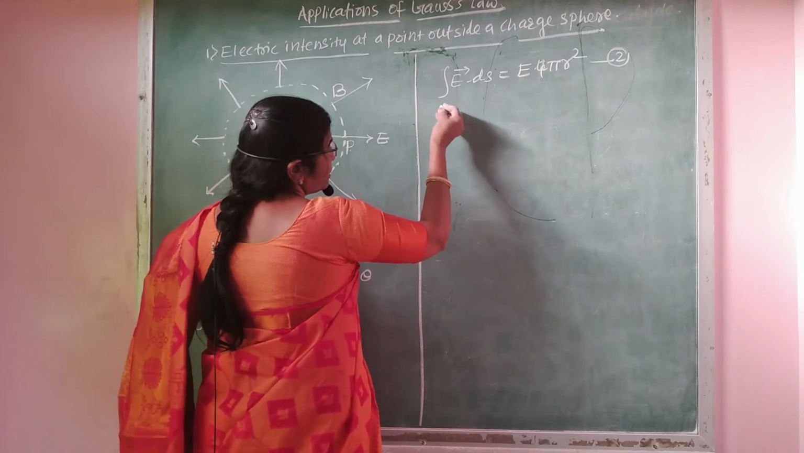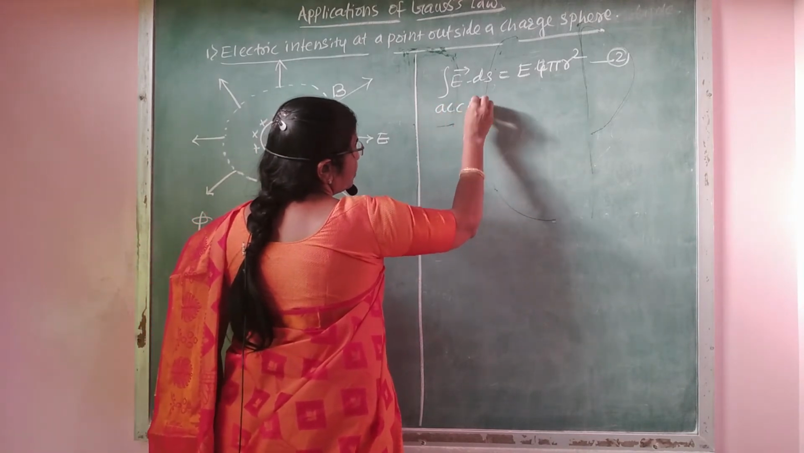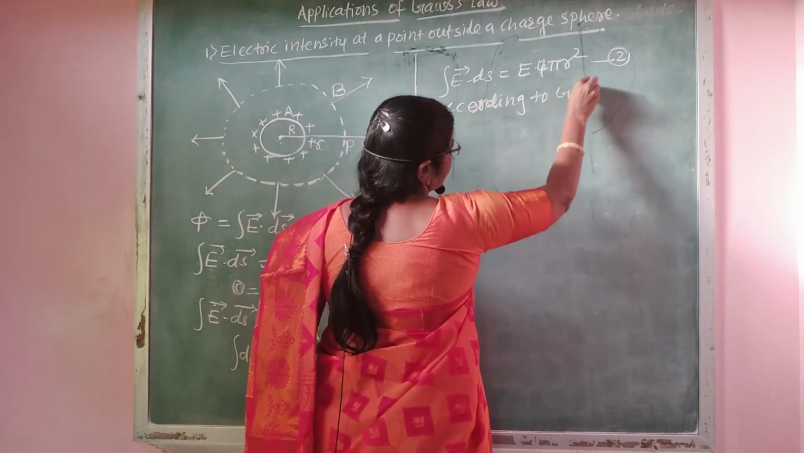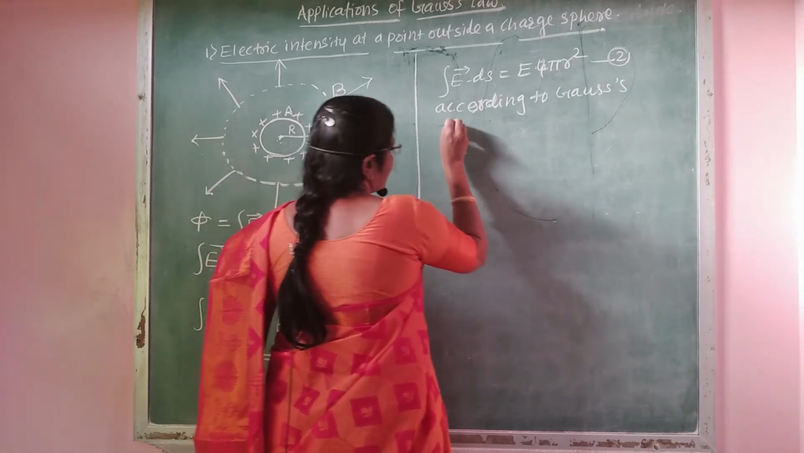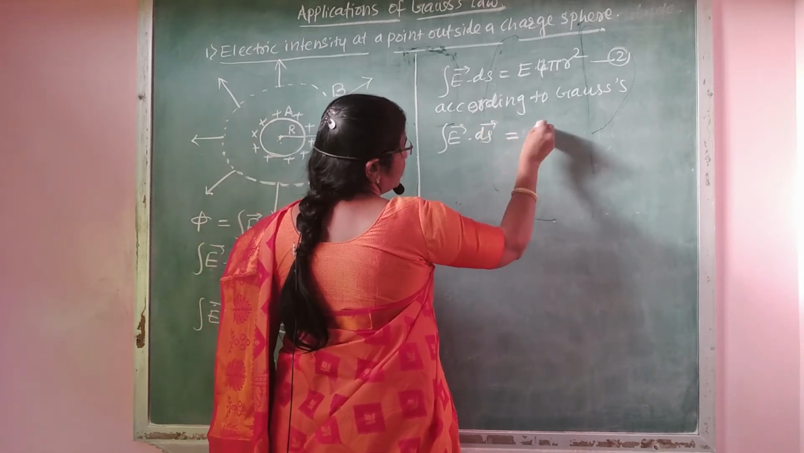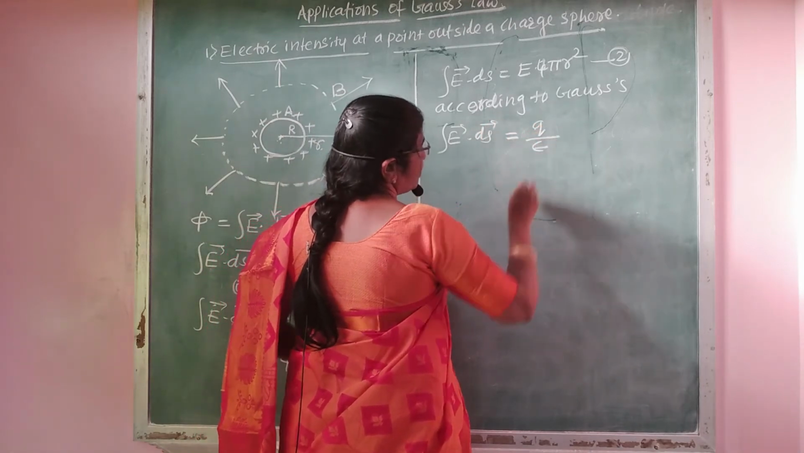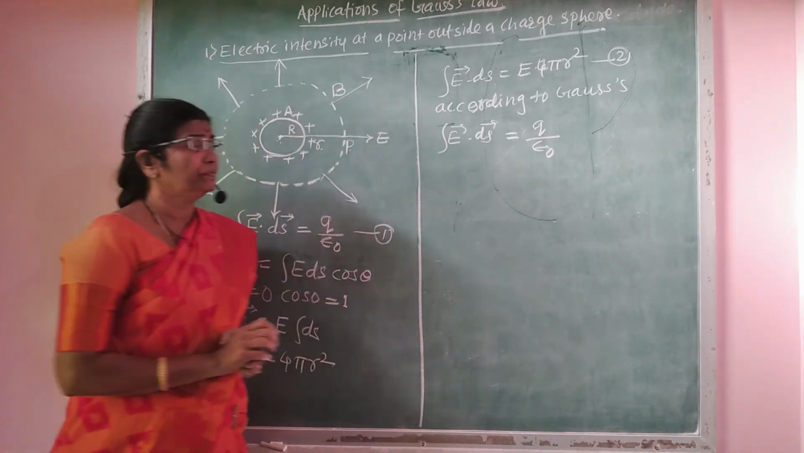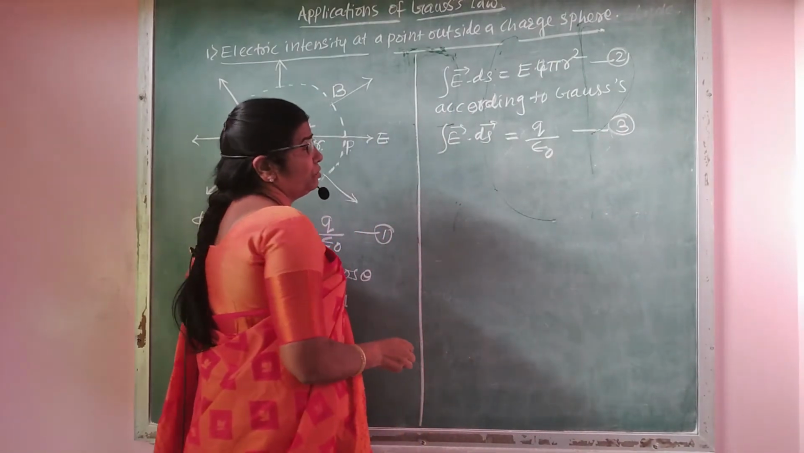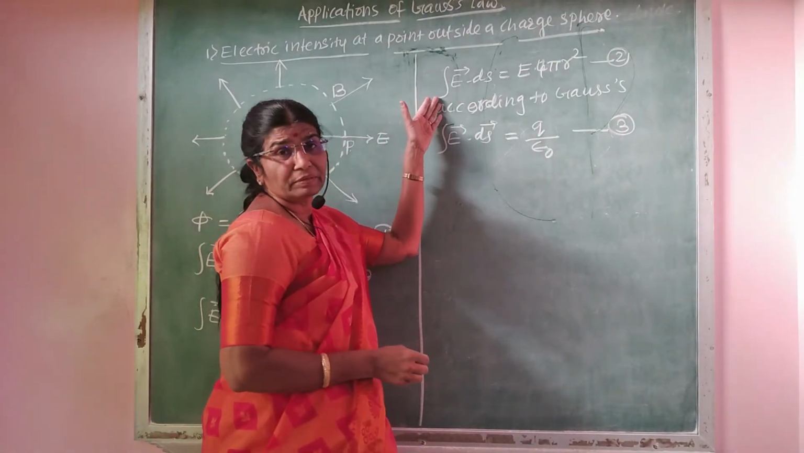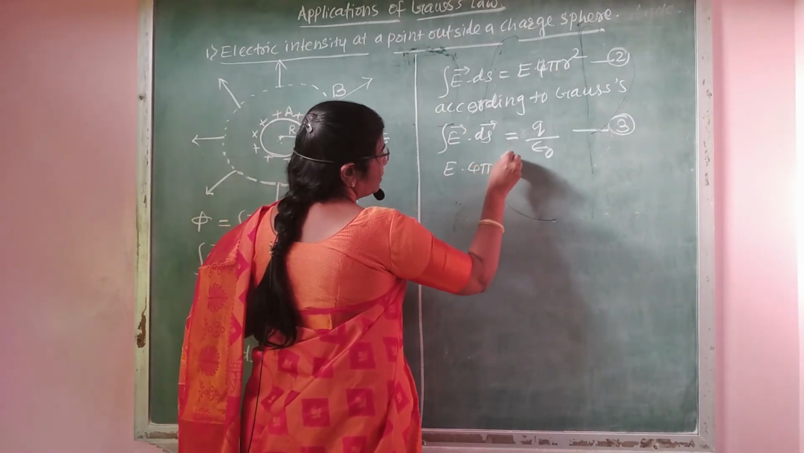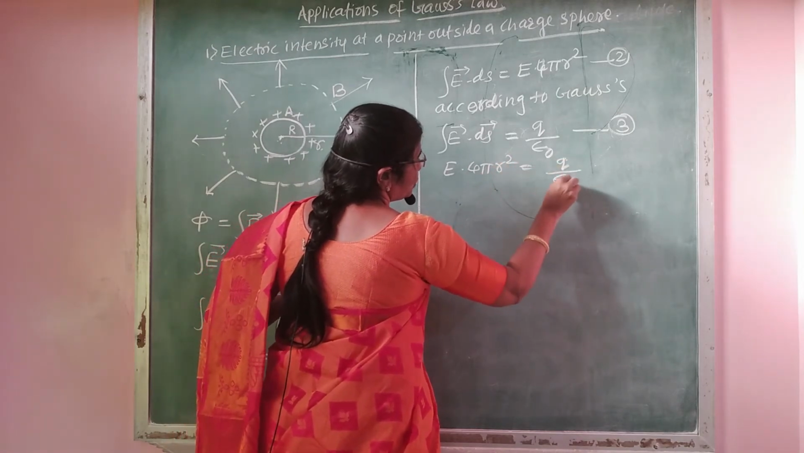But according to Gauss theorem, this integral of E vector dot ds vector is equal to the total charge enclosed by that surface divided by epsilon 0. This is equation number 3. From equations 2 and 3, the LHS are the same, therefore we equate the RHS, that is E into 4 pi r square is equal to q divided by epsilon 0.